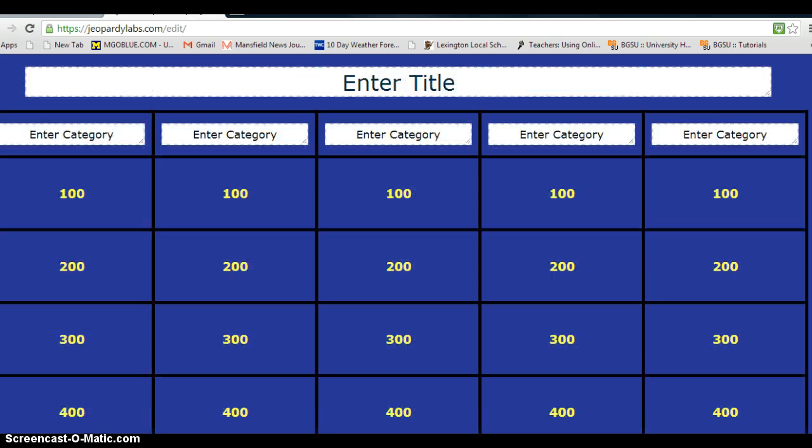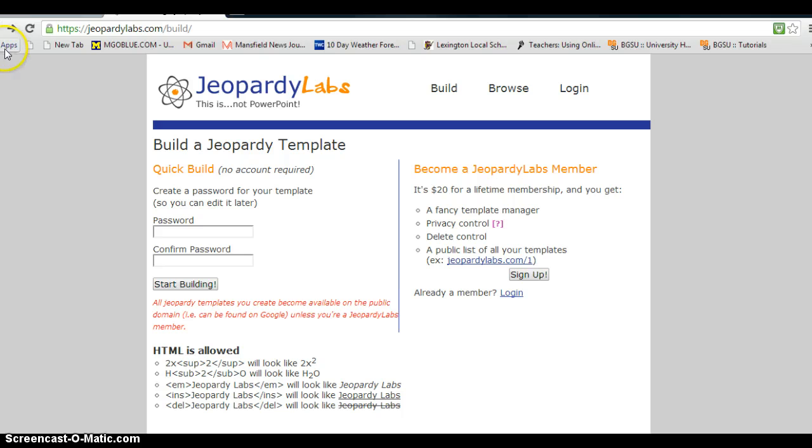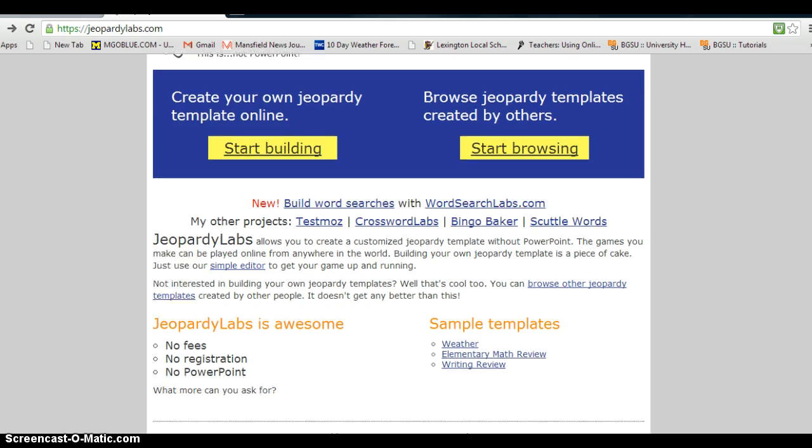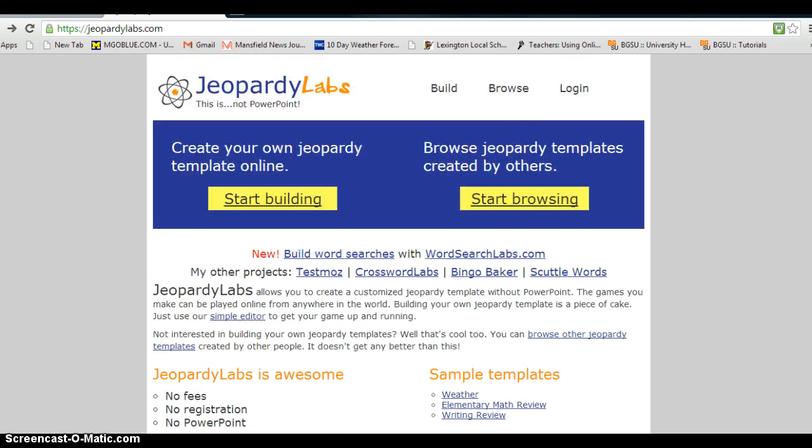It does give you a link that you're able to go to, or you could go back and just search for your title. So this is something, like I said, where you have to come up with all the questions for the categories and be very organized for that. So then it would actually be a very fun and entertaining way for you to review some of the material that you're doing, and the kids have a lot of fun with it because it can be a competition between boys or girls. It can be a competition between different tables in your classroom. Just another way other than a PowerPoint for you to review information for kids.